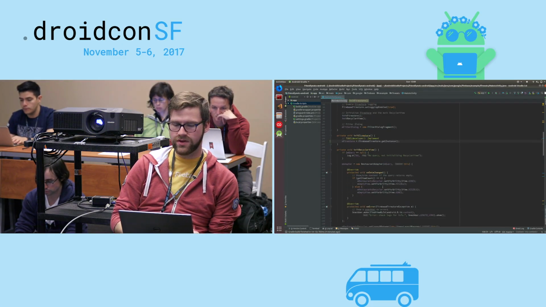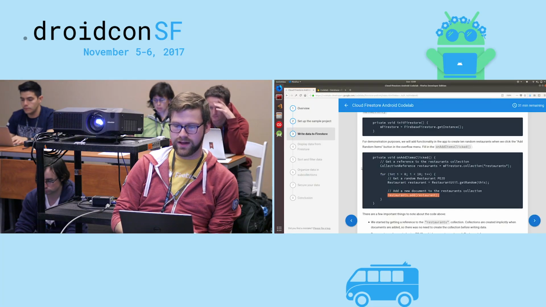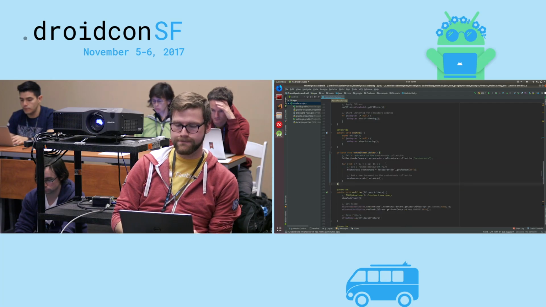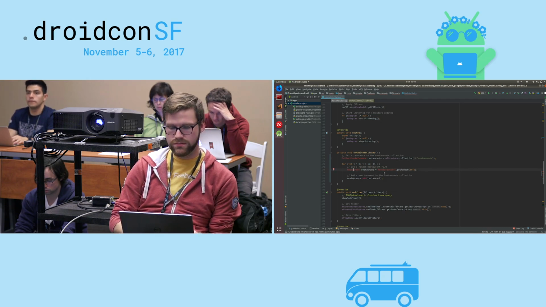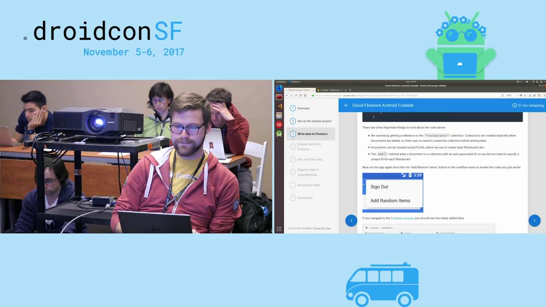So we'll go down here. We'll go to add random restaurants, on item, add items clicked. Replace that entire method, and we should be good. We'll have to import a couple things, as one does. And it should resolve that.